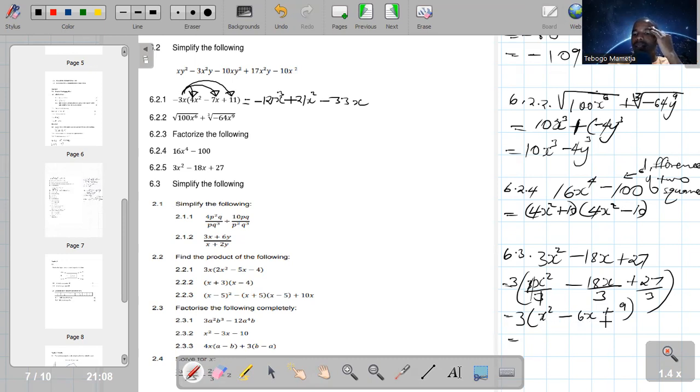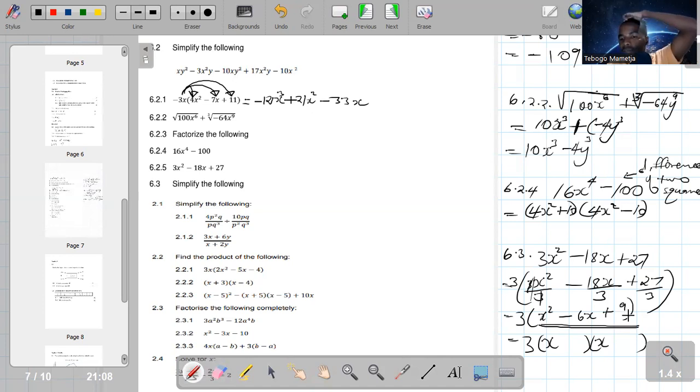So x squared minus 6x plus 9 is a trinomial. It can still be factorized, guys. So how do we factorize this trinomial? Remember, we factorize a trinomial by opening two brackets. So it's going to be 3 into, you open two brackets there. The first one is first and first. Then last and last is 9.